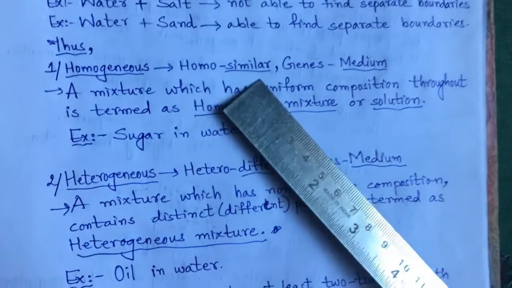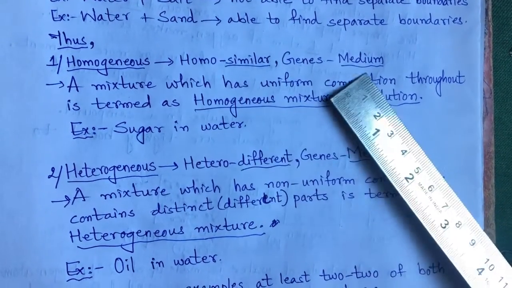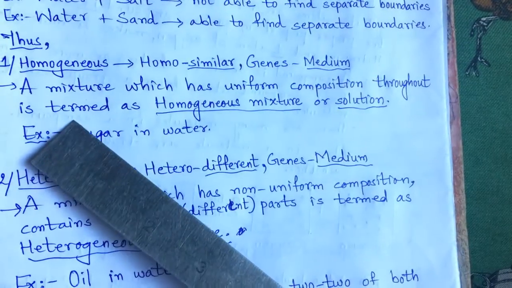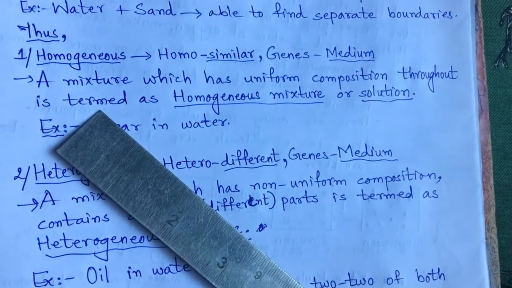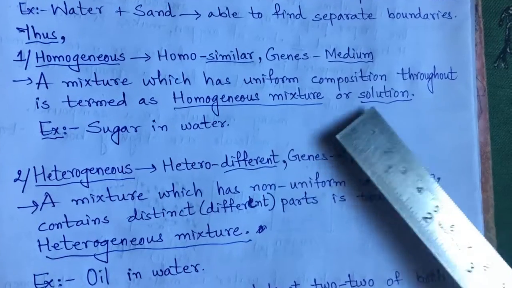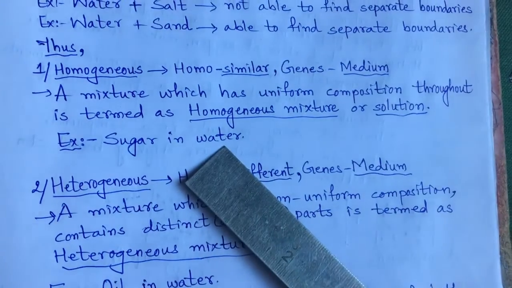Homo means similar, geneous means medium. So similar medium. A mixture which has uniform composition throughout, that means from top to bottom, whatever the container you have taken, is termed a homogeneous mixture or solution. Also, sugar in water is one of the examples.